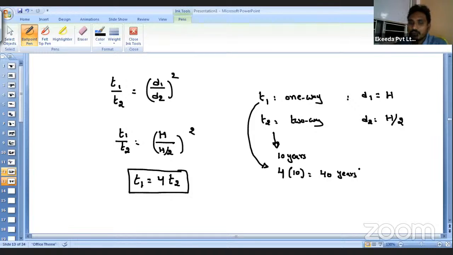So it takes four times the larger time in comparison with the two way. If the thickness of the soil sample is larger, then the time required for the consolidation will also increase. Okay, so this is about Terzaghi's one-dimensional consolidation. Okay, thank you.